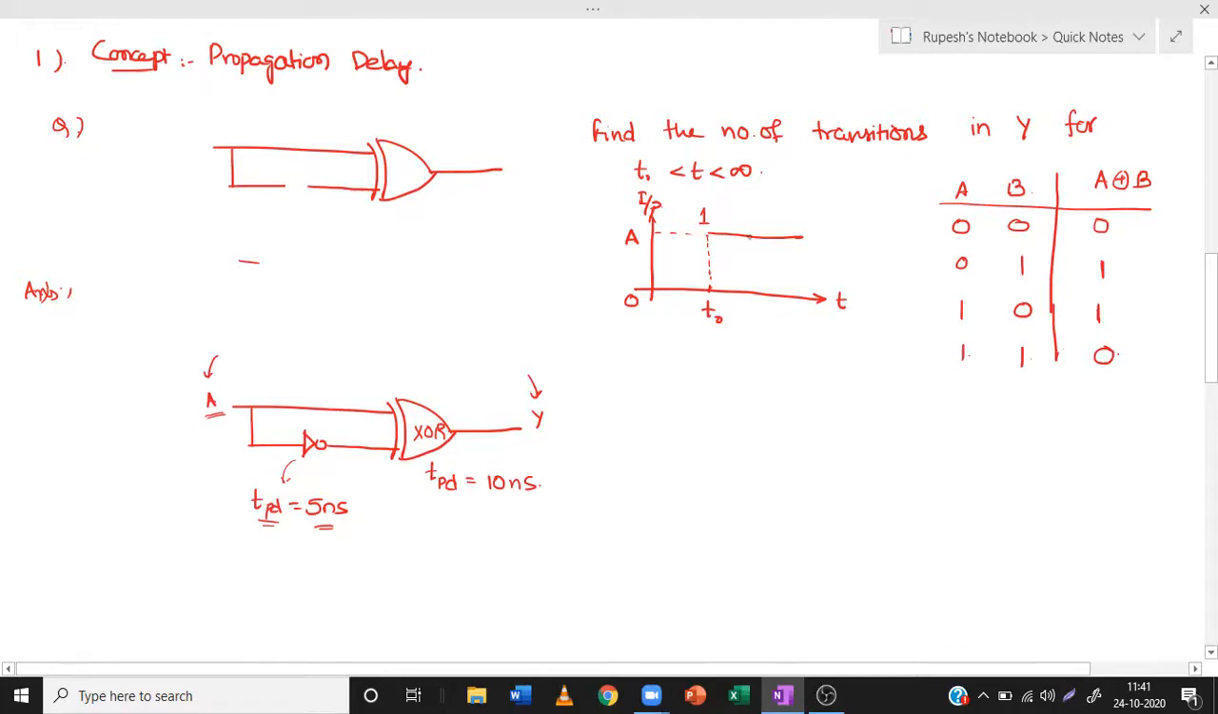Now the input is given like this. See here, the input is given like this. So there are two inputs here. One is A here, and the other goes through the NOT gate. After passing through the NOT gate, this is A dash. So this is A dash.